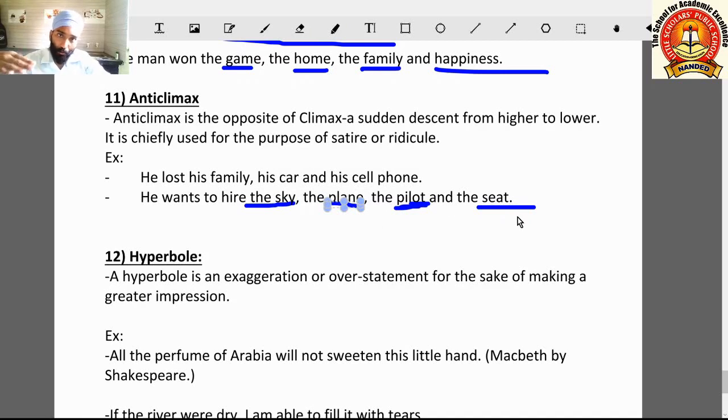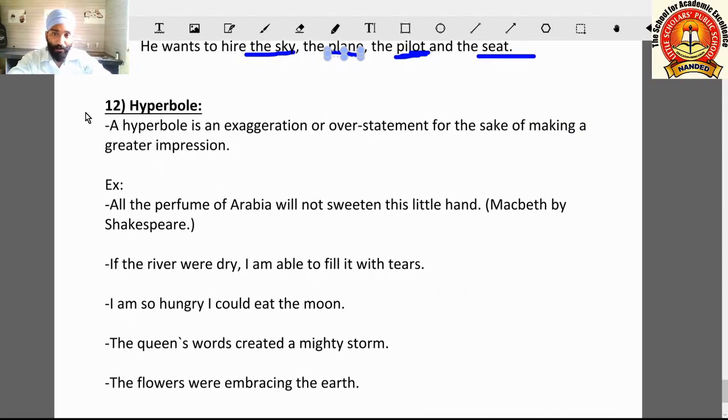So here also importance is decreasing. Here I give just two examples because anticlimax is exactly opposite to climax, and you can understand now how anticlimax will be there and how climax will be there. Come on the next figure of speech, that is hyperbole.